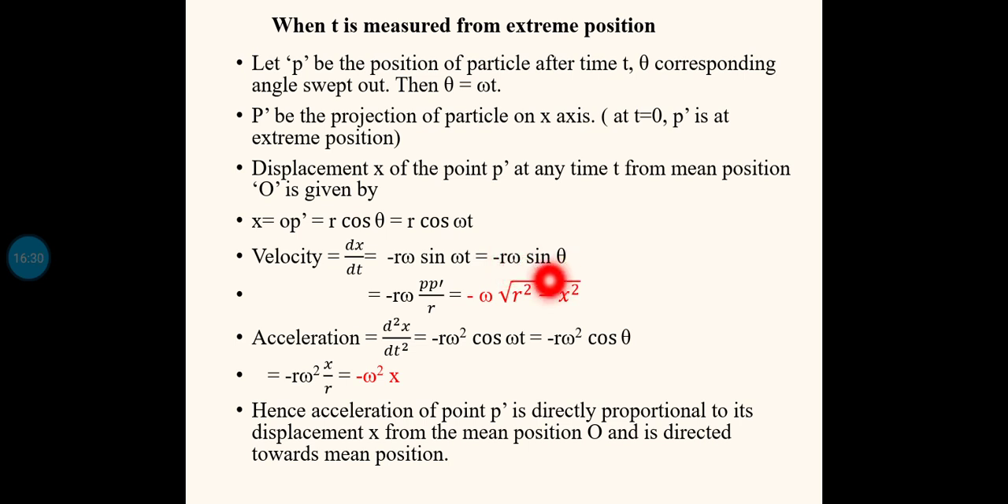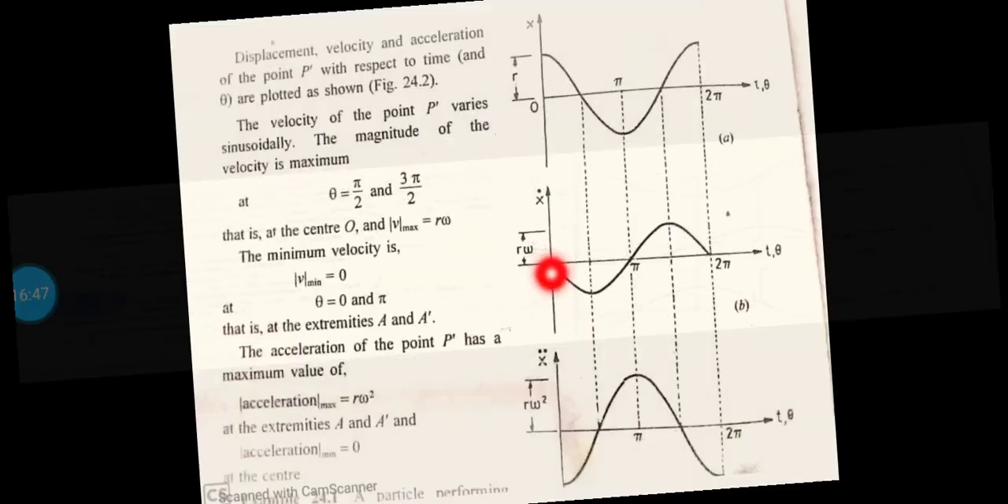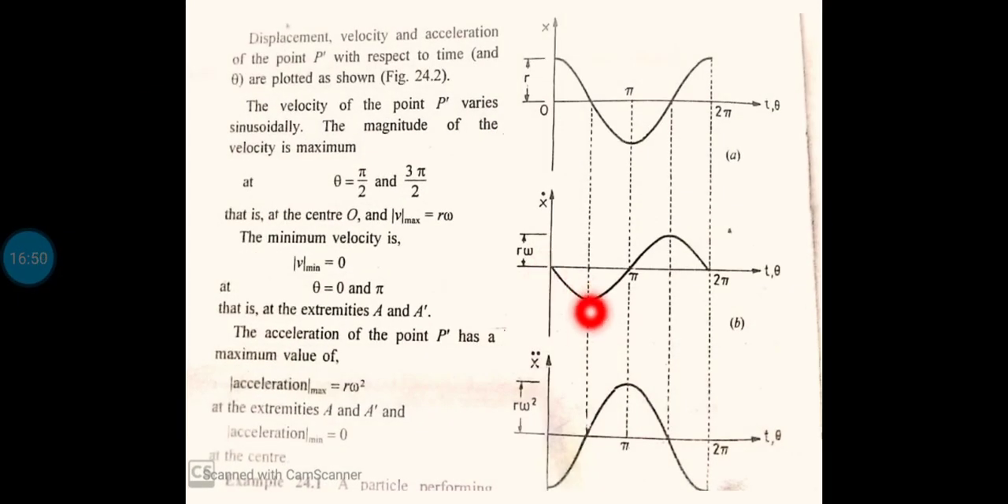At theta equal to 90 degrees, sine theta equal to 1. So in that case, the maximum velocity value will be minus r omega. So the maximum amplitude of the velocity will be minus r omega, or simply r omega. See here, this maximum value is r omega. Similarly, the distance from here to here is r omega. Again at theta equal to 180 degree, it again becomes 0. When theta is equal to 3 pi by 2, it again becomes r omega. Here it was minus r omega, here it becomes positive r omega. Then at 360 degree, it again becomes 0.